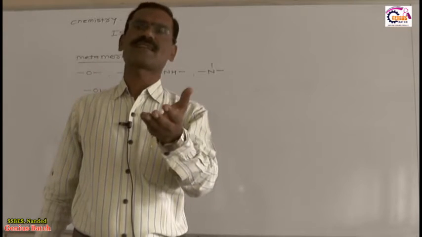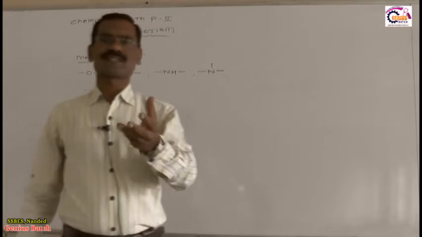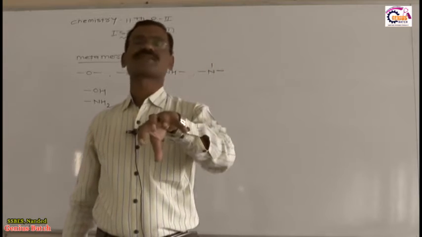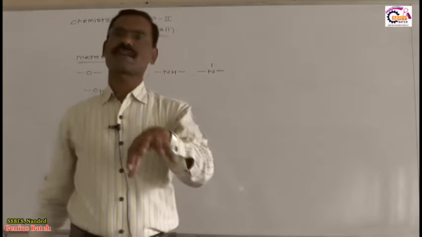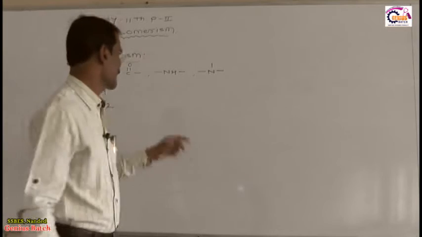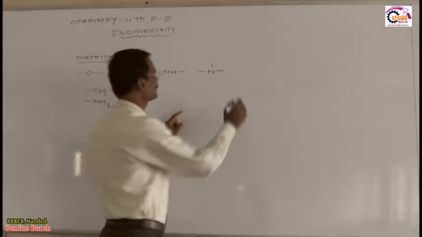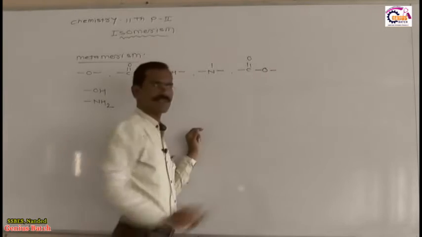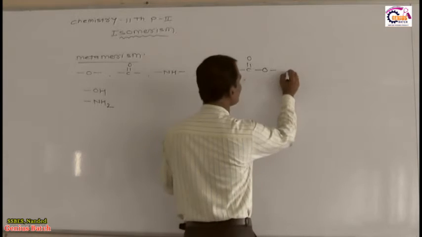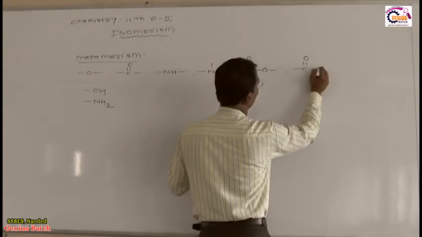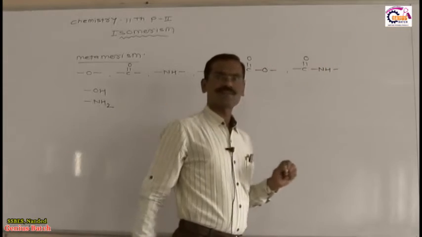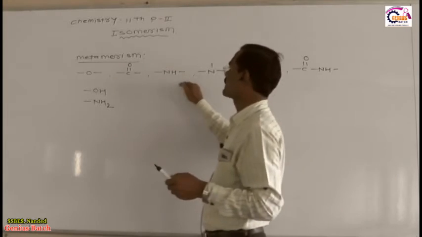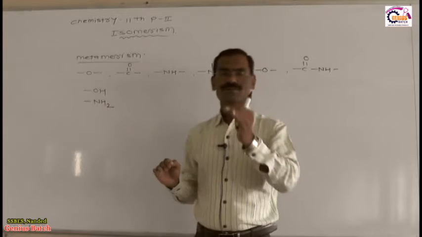In your 12th standard you have a topic called nitrogen containing compounds, or organic compounds containing nitrogen atoms. In that there is a part called amines, and you know the classification of those amines very well from that topic. So see, this is secondary amine, this is tertiary amine. Sometimes we say this is C double bond O, you know very well. What about this functional group? This is called ester. After ester, suppose I write in front of you this NH, this is called amide. So these are the polyvalent functional groups, and only these functional groups are capable of showing the metamerism phenomenon. So what is metamerism?